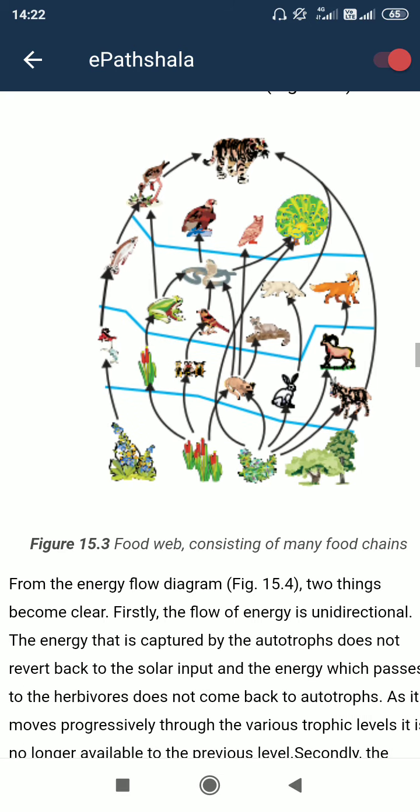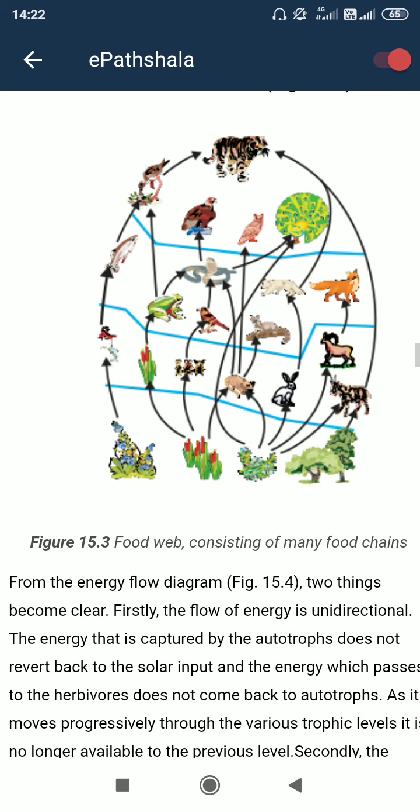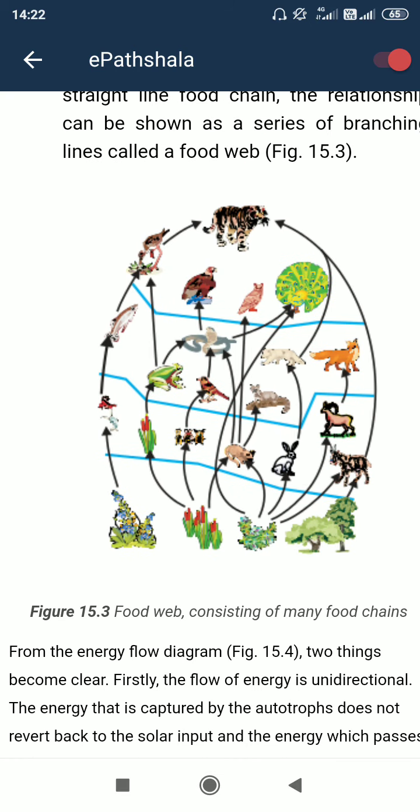So here you can see a food web. The food chain is already seen, but in a food web, the chain-like dependence is not maintained regularly. In between the second trophic level or third trophic level, some interconnection may be present between two chains, three chains or four chains.